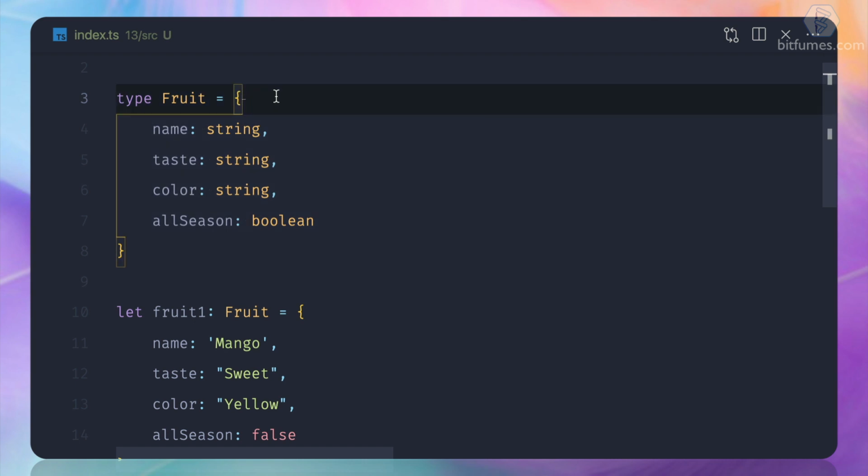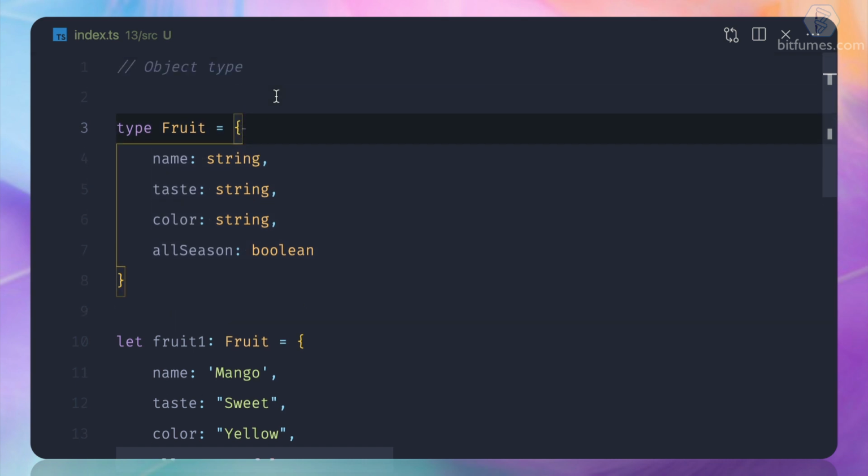So this is for the object, and let's now continue with the array thing in the next episode.